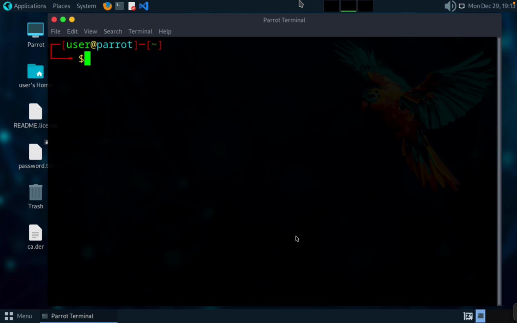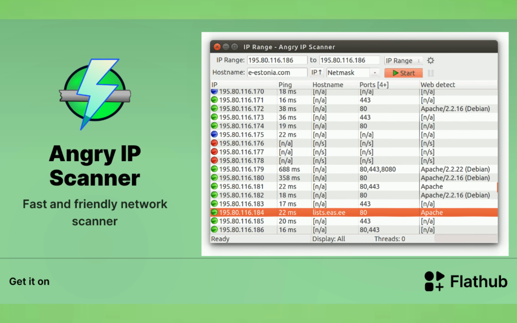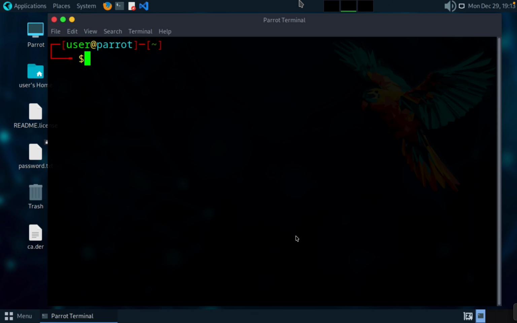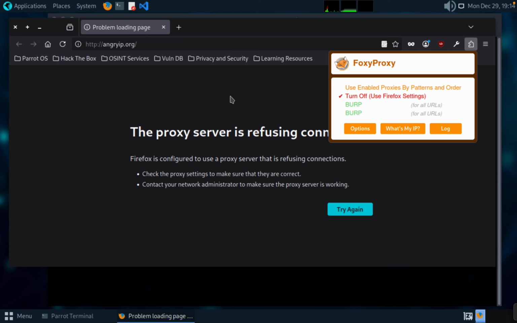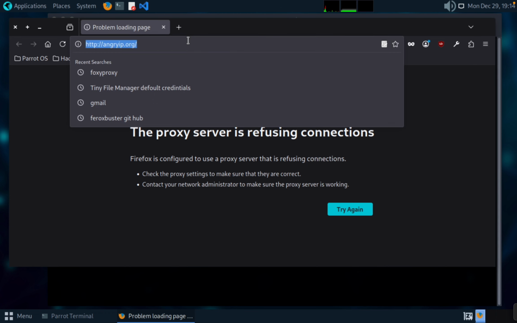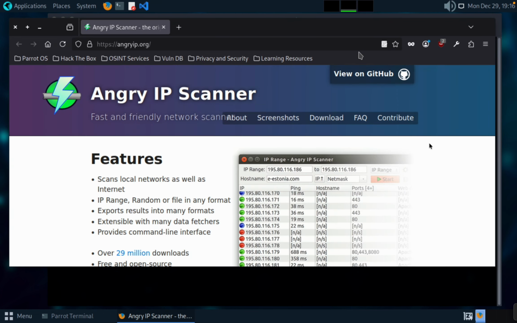The first tool we are going to explore is Angry IP Scanner. Angry IP Scanner is a fast network scanning tool used to find live hosts. Let's install the Angry IP Scanner. For that we have to go to the browser. So search angryip.org. Now here we are at the official website.